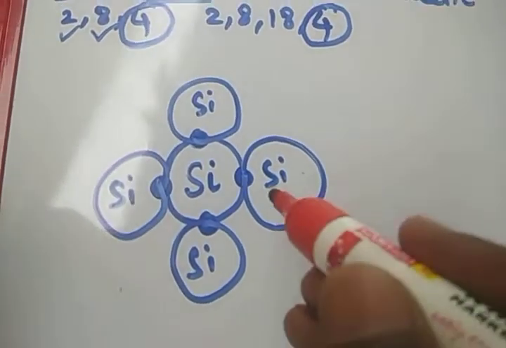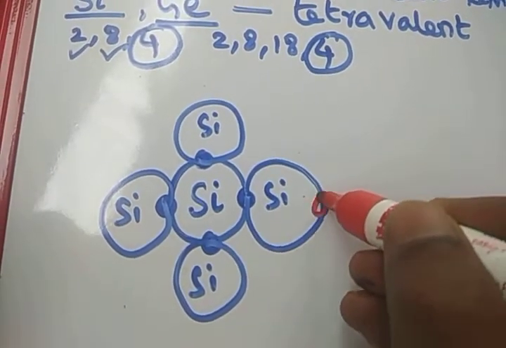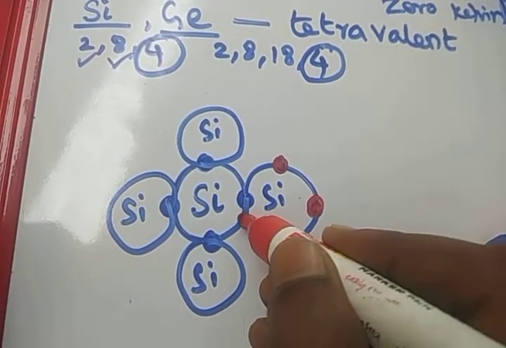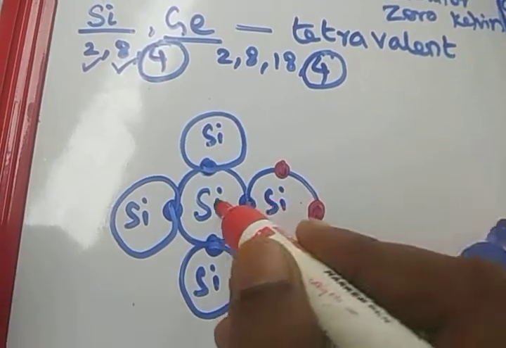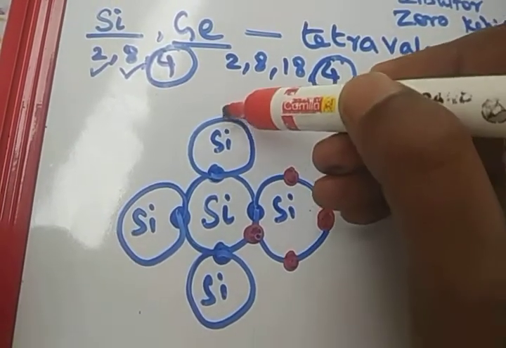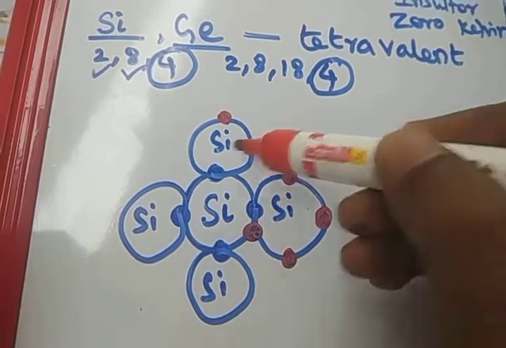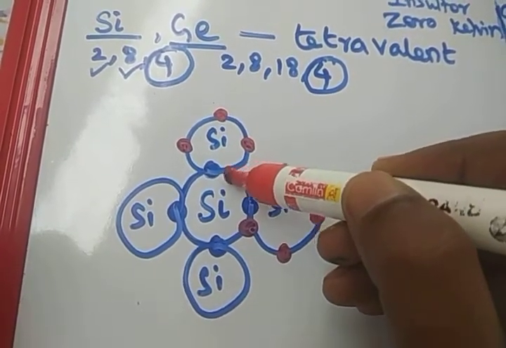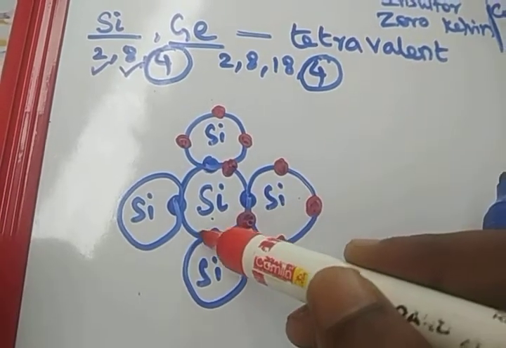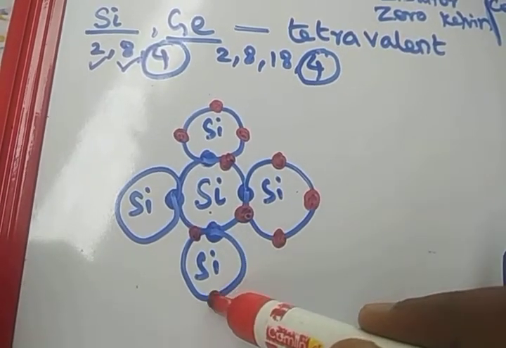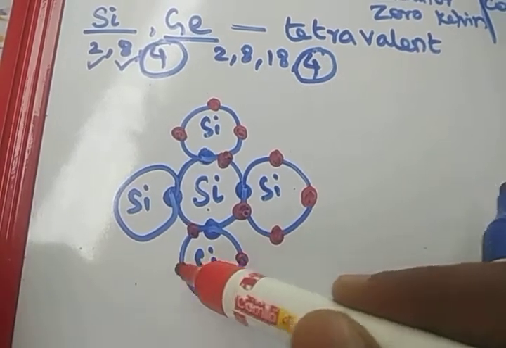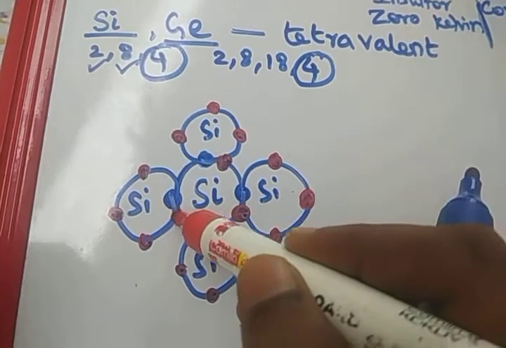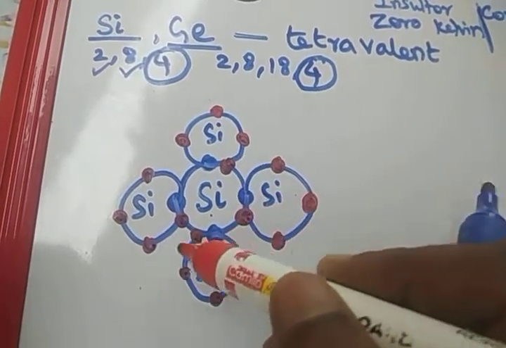For this silicon atom, 1, 2, 3, and the 4th electron makes a covalent bond with the central silicon atom. Then 1, 2, 3, and the 4th electron of this silicon atom makes a covalent bond with the central silicon atom. Similarly for the other atoms. Very simple, students. Each silicon atom has 4 electrons, and the central silicon atom makes covalent bonds.